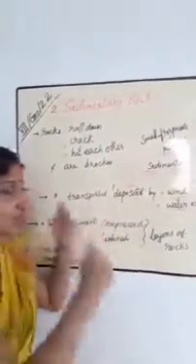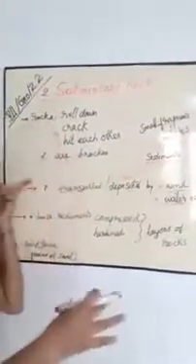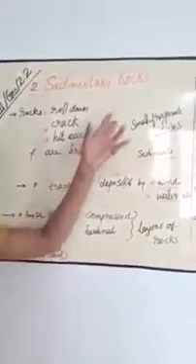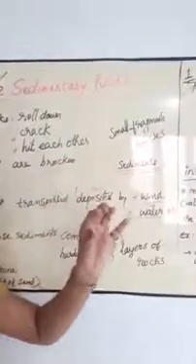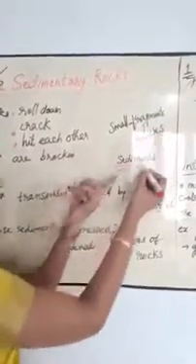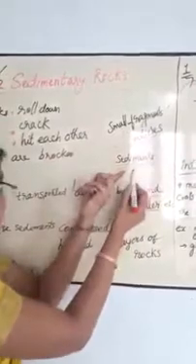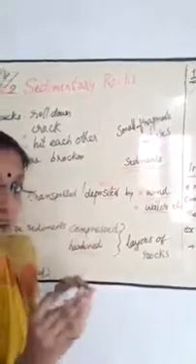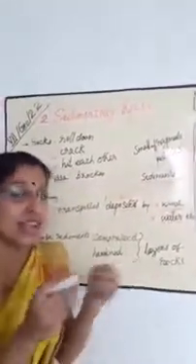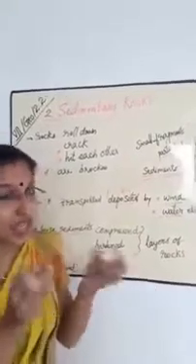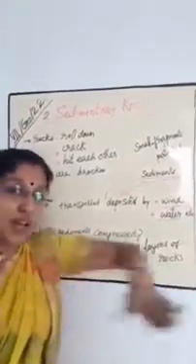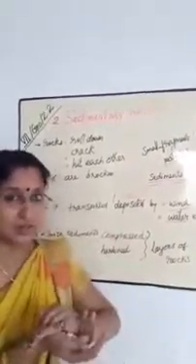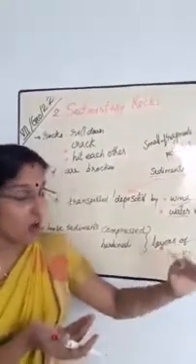Okay, then just revise. Rocks may be rolled down, crack, hit each other, are broken, then form small fragments and small sediments. These small particles are called sediments. These sediments are transported and deposited by air and water, that is wind and water. These loose sediments hardened or compressed, then formed layers of rocks.